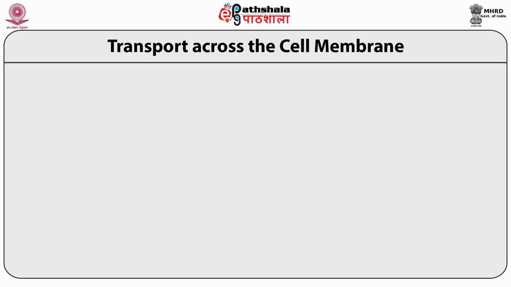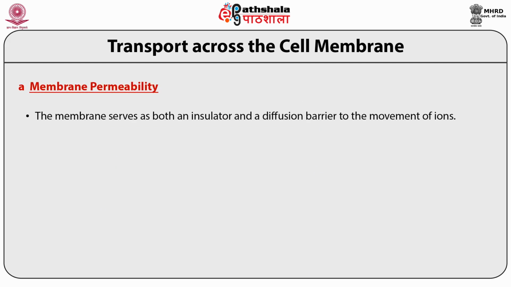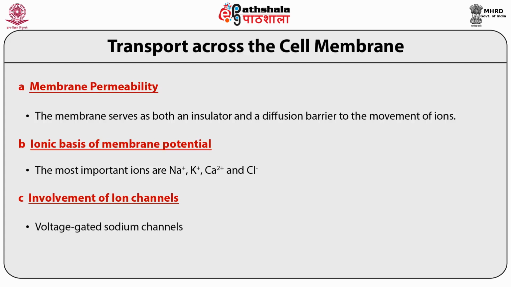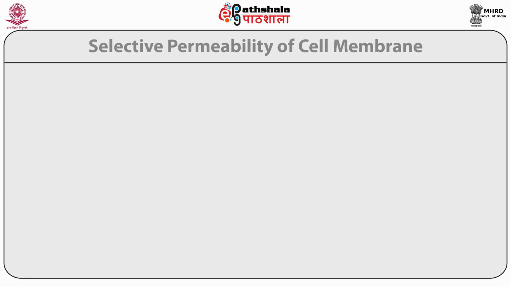Transport across the cell membrane. First is membrane permeability, that is, the membrane serves as both an insulator and a diffusion barrier to the movement of ions. The second is the ionic basis of membrane potential. The most important ions are sodium, potassium, calcium and chloride. Next, involvement of ion channels. Two types of ion channels are mainly involved. The first is voltage-gated sodium channels and the second is voltage-gated potassium channels.